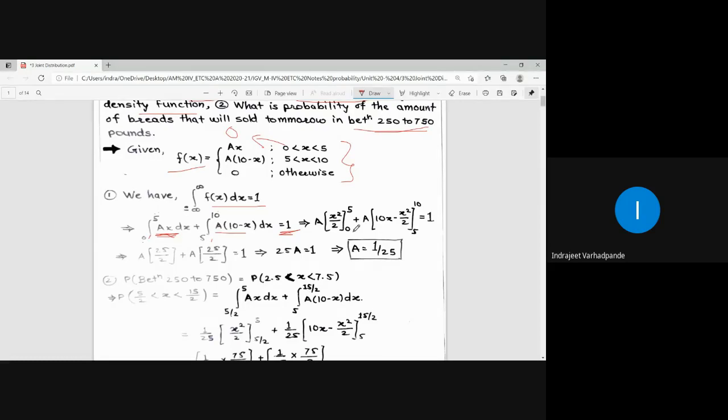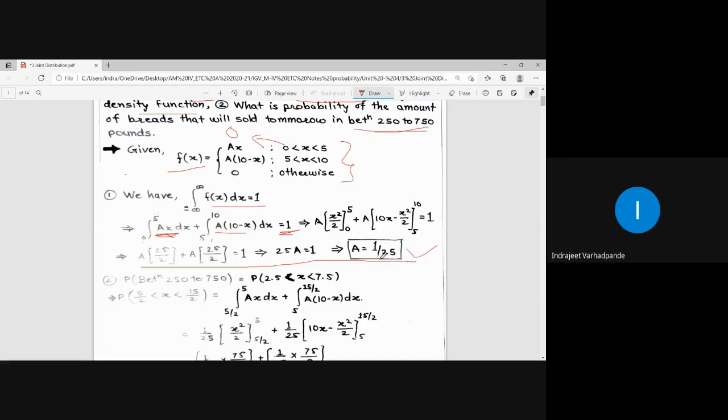X square by 2 will be substituted between the limit 0 to 5. A into 10 minus x, so 10 into x minus x square by 2. The integral will be substituted as 5 to 10, and which is equated with 1. After solving and getting down the answer, we get the value for a as 1 upon 25.